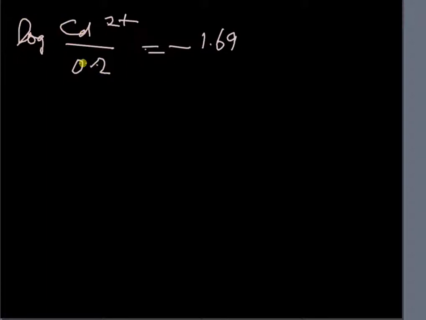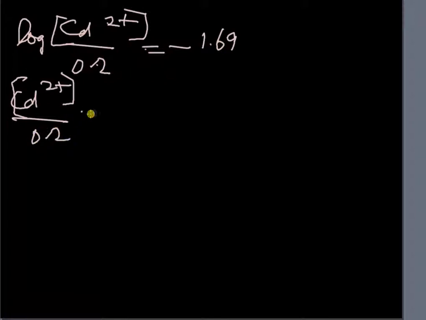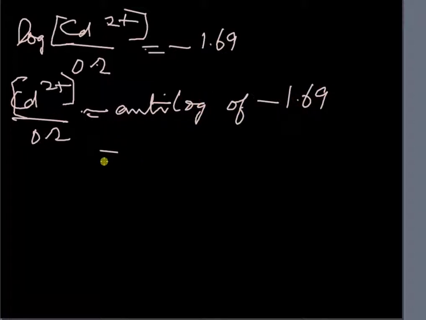Now if we take the anti-log of minus 1.69, we will get the value of Cd2+ concentration by 0.2, which is the anti-log of minus 1.69. You take the value as minus 2 plus 0.31.